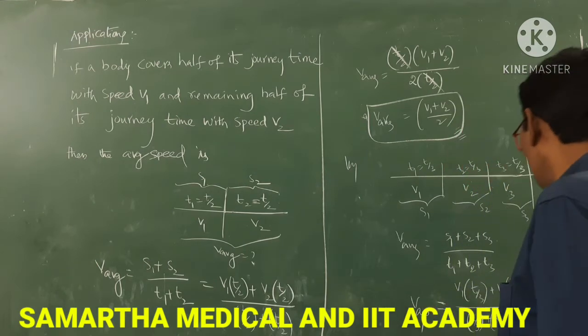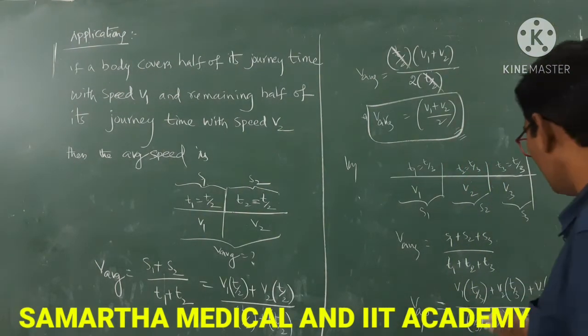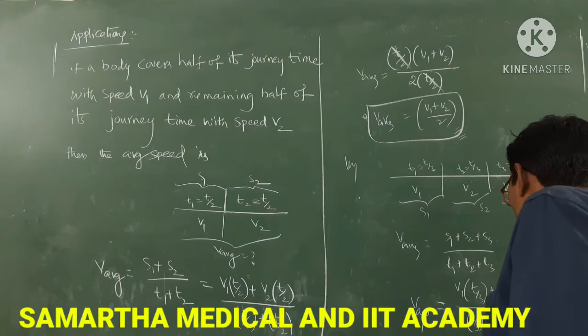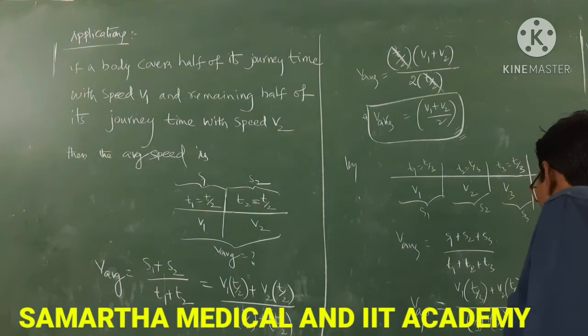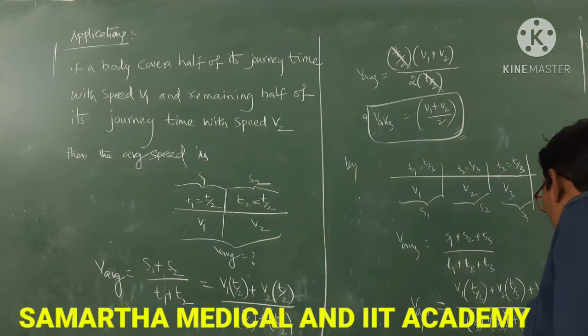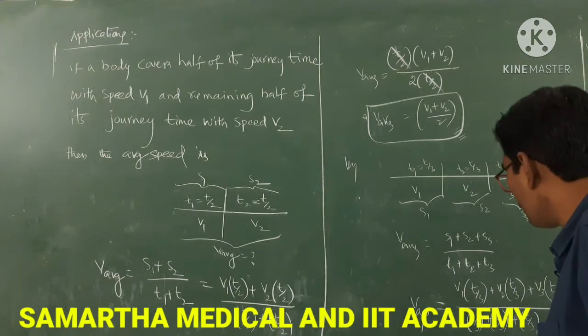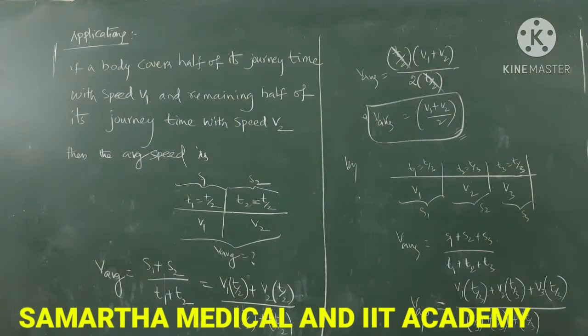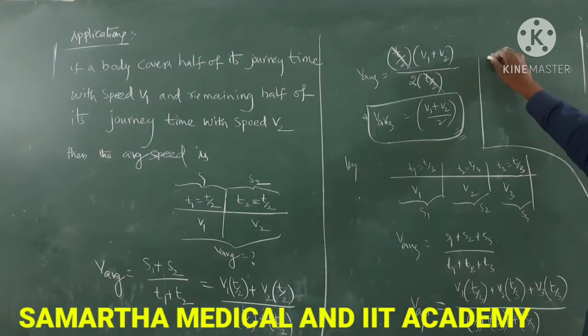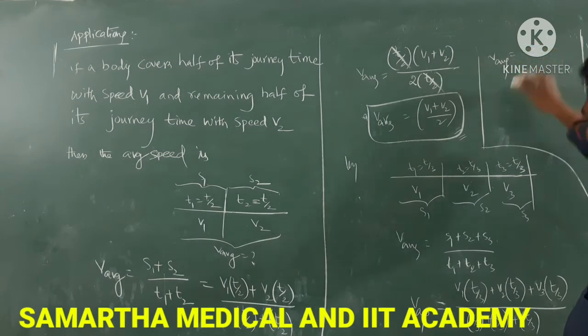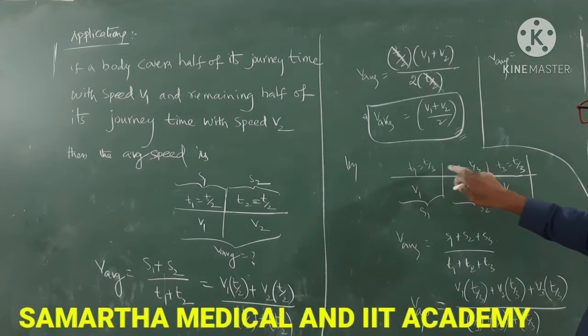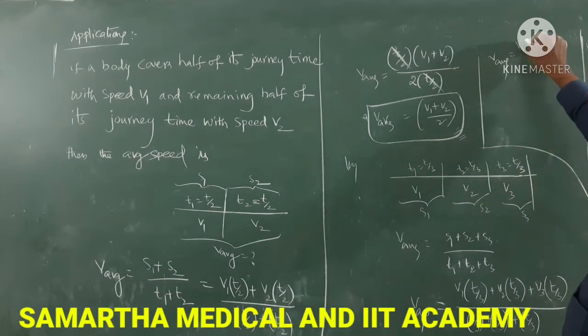So V average: you can take T by 3 as common, V1 plus V2 plus V3 by 3 times T by 3. So T by 3 cancels. You will get V1 plus V2 plus V3 by 3. When 3 time intervals are equally split, the average speed is equal to V1 plus V2 plus V3 by 3.